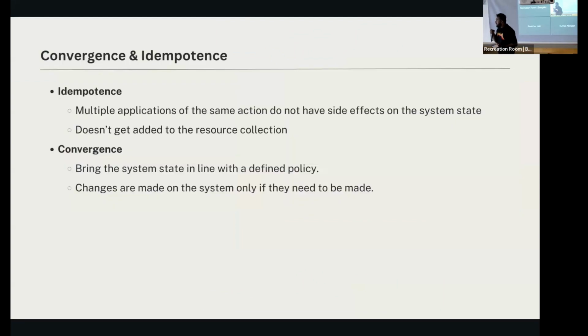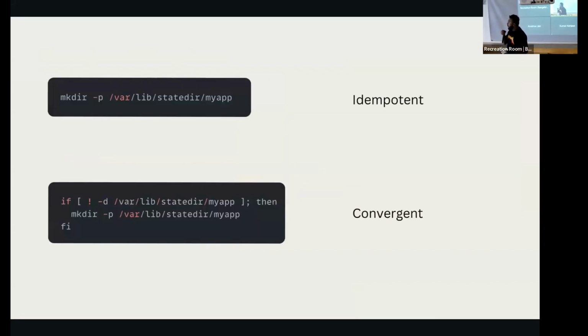And convergence is just bringing the state in line. I'll give more examples of what idempotence or convergence actually means. So this is an example of an idempotent operation. If you just create a file, you run it multiple times, there would be no change in the actual output or actual action of this idempotent operation.